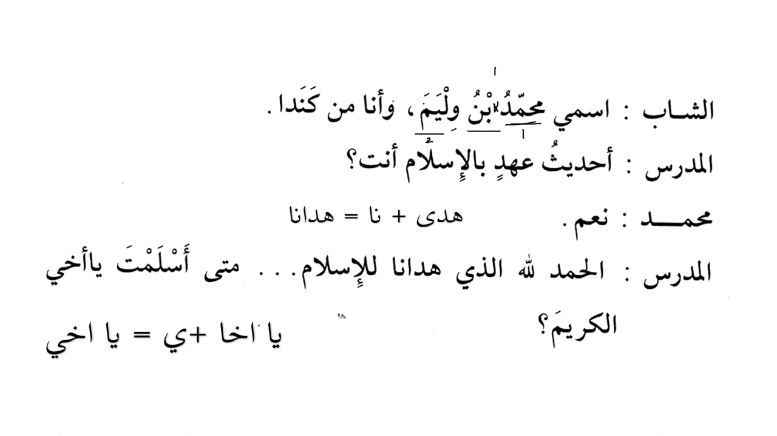So we know that this is Williami basically because it is a non-Arabic name. That's why it is mamnu min as-sarf. So that's why it has fatha. So that's why it is Ismi Muhammad ibn William. My name is Muhammad ibn William. Wa ana min Canada, and I am from Canada.